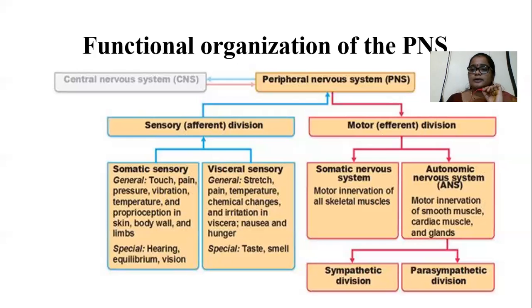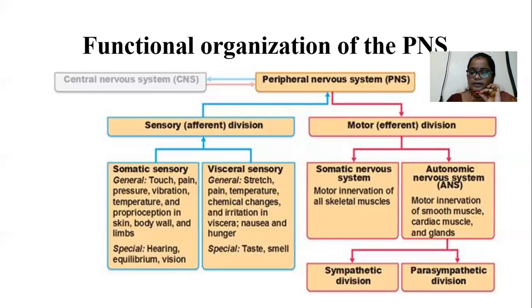Urine production in the nephron is not in our control. All visceral organ functions are not in our control. Smooth muscle is present in almost all visceral organs, so visceral organ functions are not in our control.